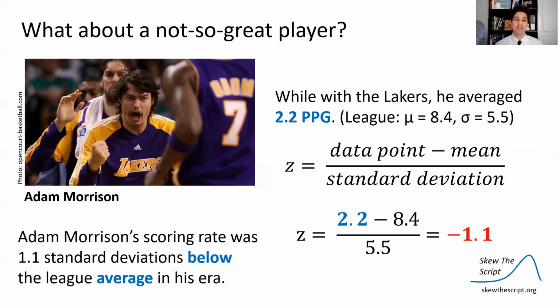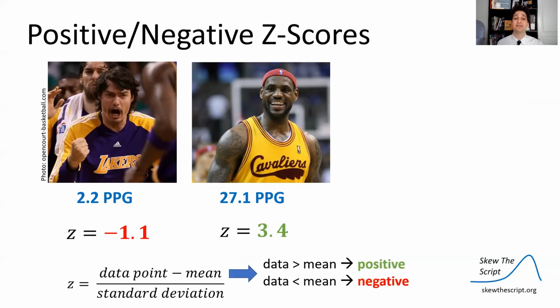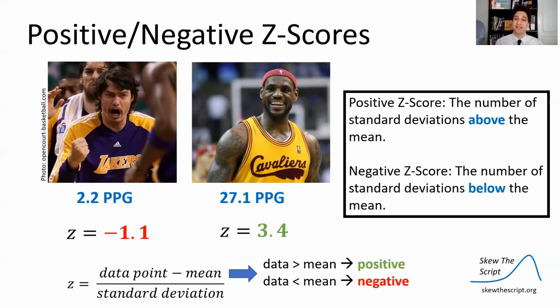That negative value means that Adam Morrison's scoring rate was 1.1 standard deviations below the league mean in his era. So compare that to, say, LeBron, and you see there's a negative and a positive. We can tell how good, quote unquote, a player is in terms of scoring: if they have a negative Z-score, they're below average; positive, it's above average. So that's what we mean when we say Z-score is direction. Positive means you're above the mean, negative means you're below the mean.